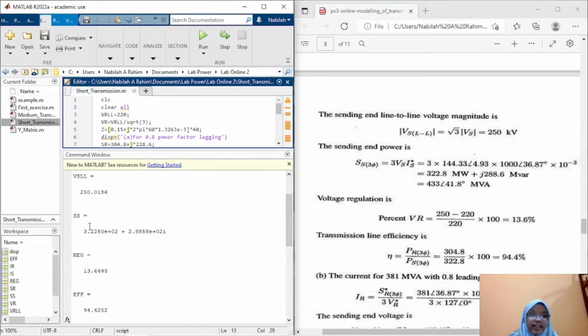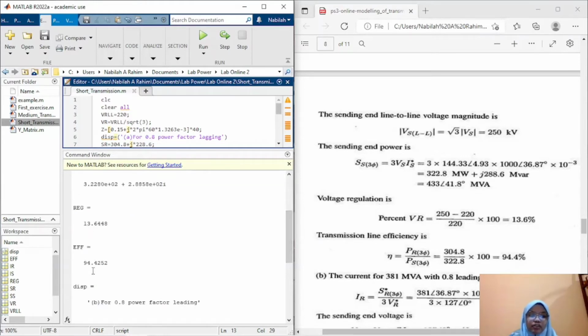For the SS, the sending end power, we also get the same value as the manual solution, which is 322.8 megawatt plus j288.6 MVAR. The regulation is 13.64%, the same as the manual solution, and the efficiency is 94.42%, also the same as the manual solution.